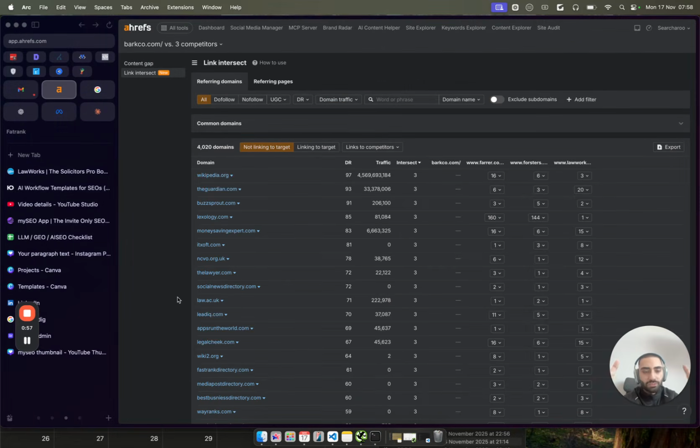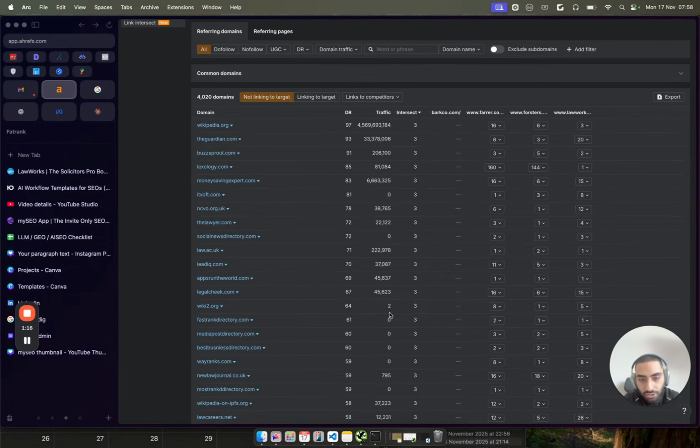Now the issue with this method is, first of all, you have to use a paid tool. Second of all, you would then need to apply some extra filters to figure out which of these websites are actually ranking, because one thing that Ahrefs isn't so good at is telling you the sites that actually push the needle. Like as you can see here, there are some websites that just do not get any traffic, meaning that it's not actually going to push your website or rank your website any higher in any of the LLMs, or in fact in Google as well.